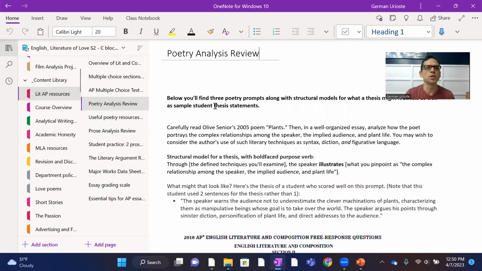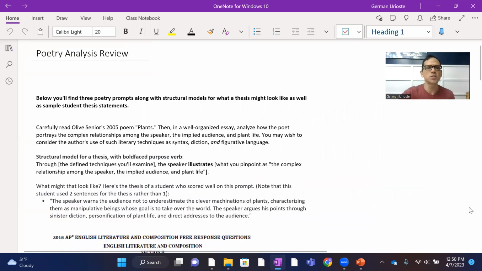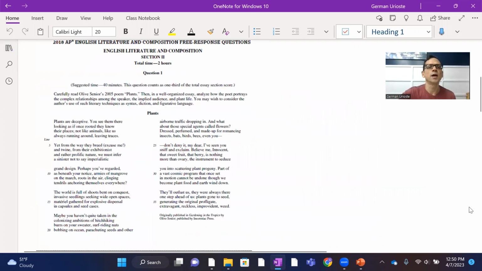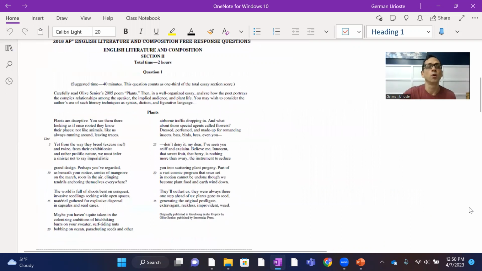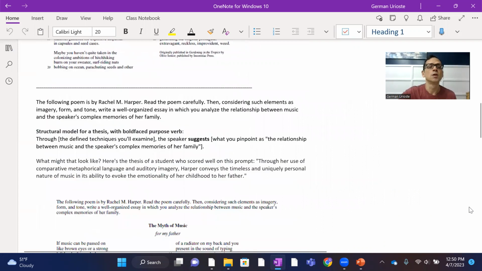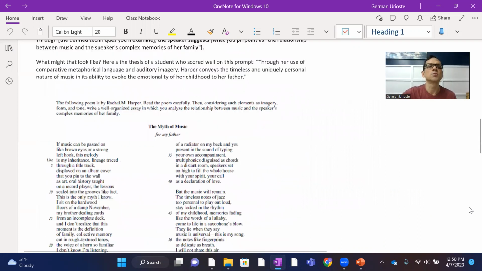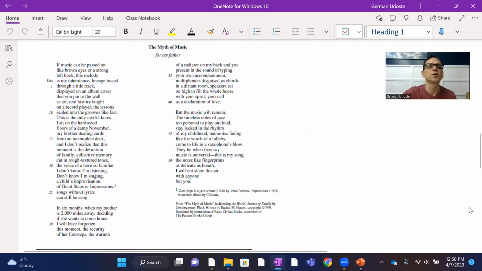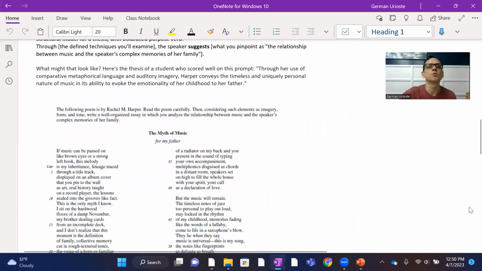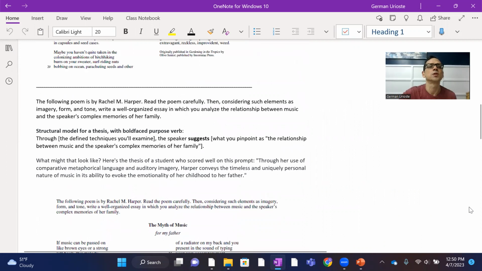So the first thing to do is on this page, what you're going to find is I have put in the 2018 poetry poem, right? With the prompt included. The next one was also fairly recent, I believe, right? The Myth of Music, right? That was from the last 5-6 years, right?